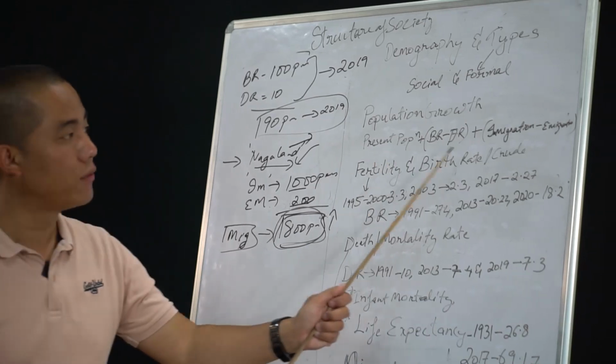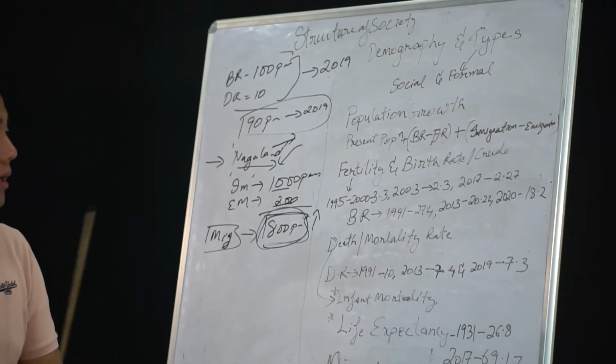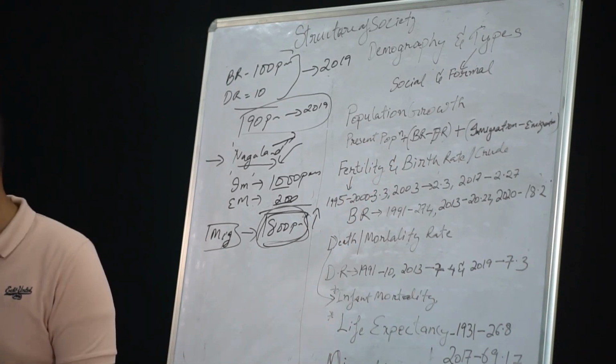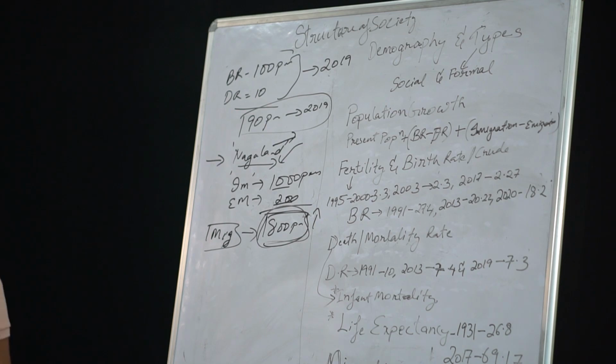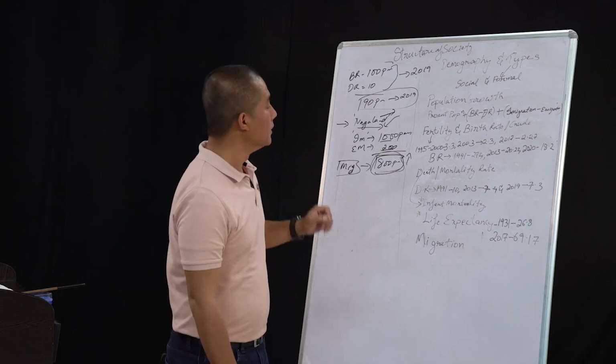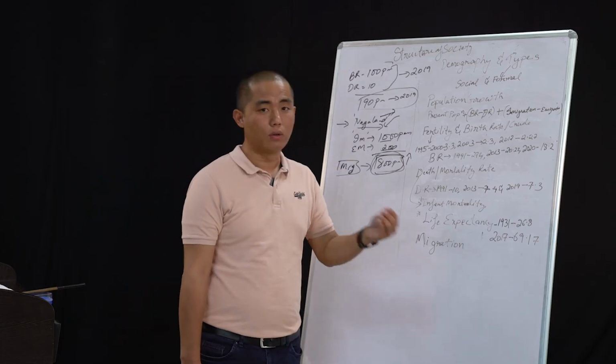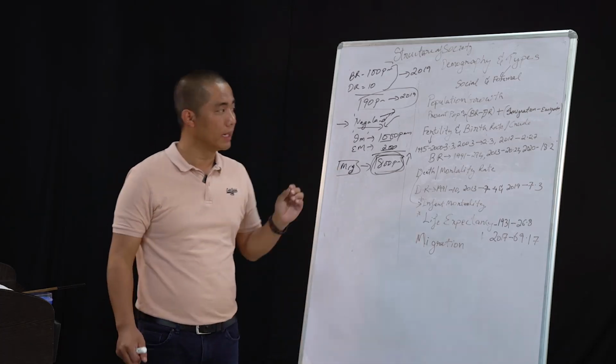So here we have to apply the BODMAS formula, where the bracket has to be solved first, then we will do the addition later on. In that way, we get the population growth. So in this way, it indicates there is an increase or decrease of the population of a particular place.